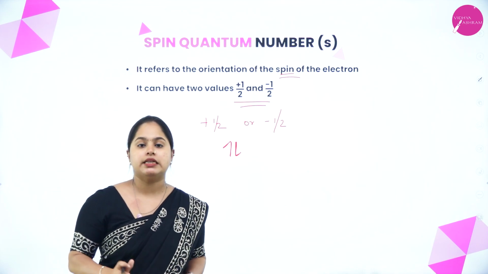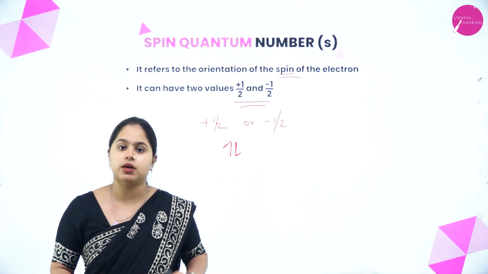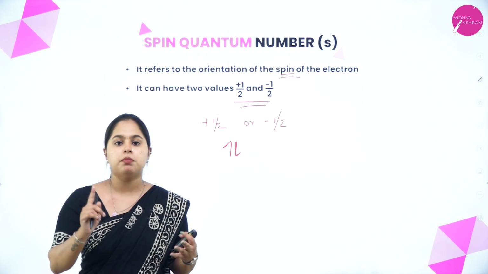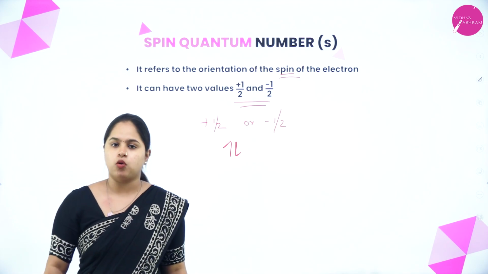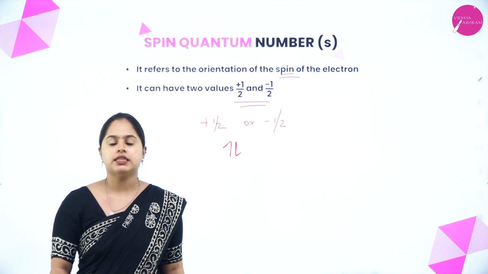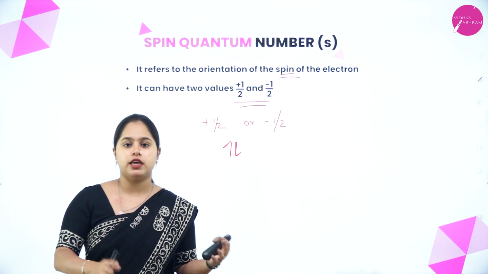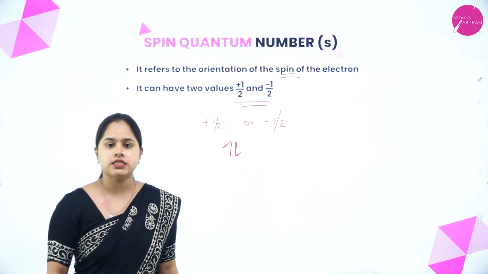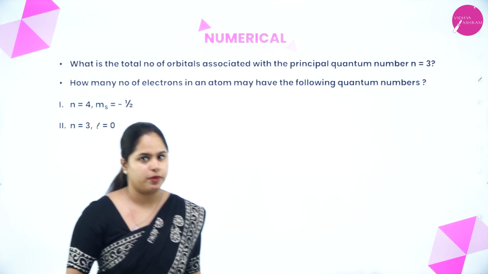So I hope till here, the 4 quantum numbers are clear for you: principal quantum number, azimuthal quantum number, magnetic quantum number and spin quantum number. I hope it is clear, right? Yes. So I hope you are also clear with the shell, subshell and the orbitals concept. Now let's do a few numericals based on this.